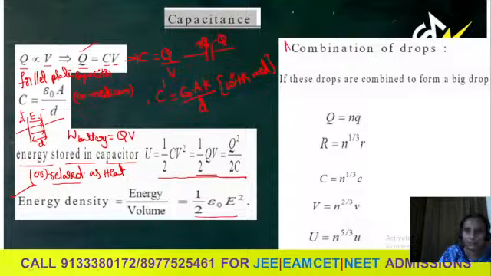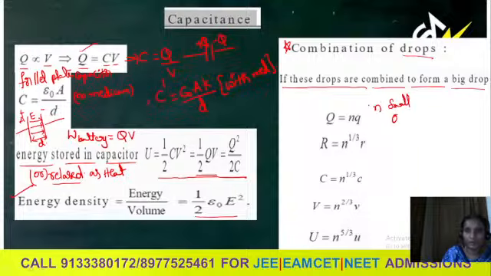Next, an important topic in capacitance: combination of drops. Drops are nothing but charged drops, like a spherical shape. In the combination of drops, if these drops are combined to form a big drop, for example, we are having n small drops of small radius r.